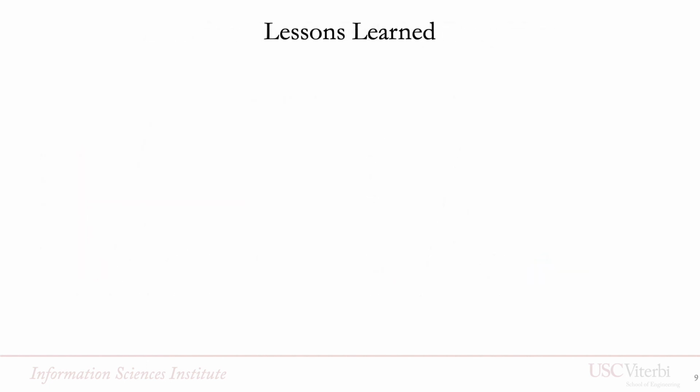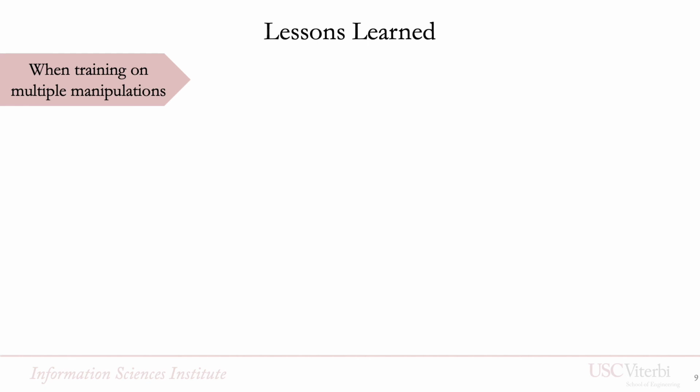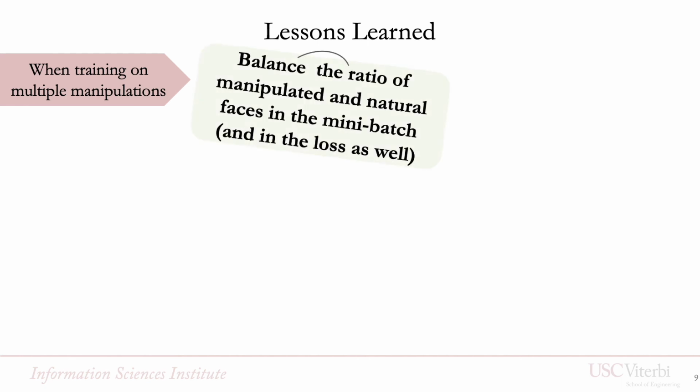We now describe a few takeaways useful for deepfake detection. When training on multiple face manipulations, it's imperative to have a balanced ratio of manipulated sequences and natural sequences in the mini-batch. On FaceForensics++, the ratio between natural versus manipulated faces is 1:4. For this reason, we undersample each manipulation twice, and we oversample the natural faces twice. In this way, the mini-batch is balanced on average.